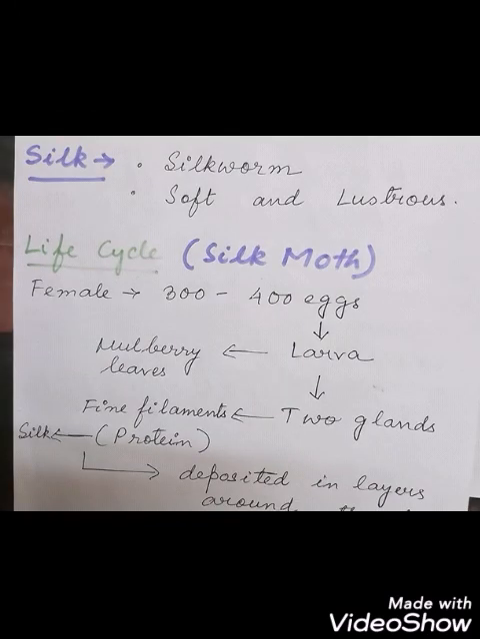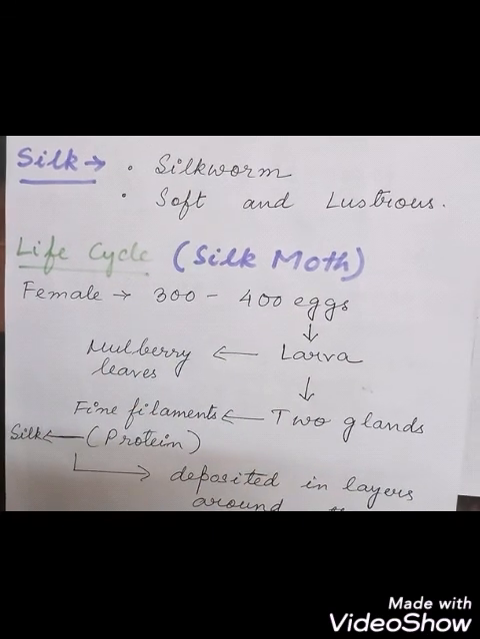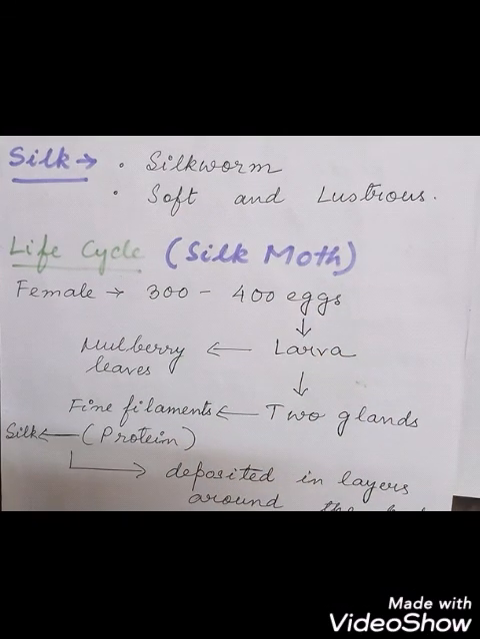Now let us discuss the fiber that is called silk. You all know that silk is obtained from where? Silkworm, and these are very soft and shiny. Yes or no? You all know about silk. Yes. This will be very easy for you to understand also.